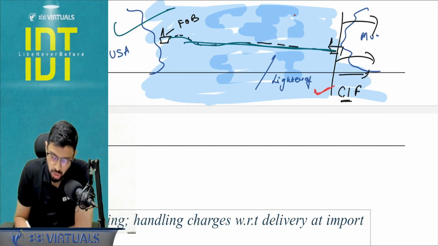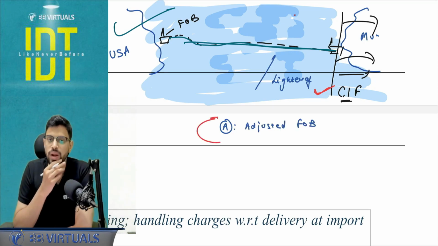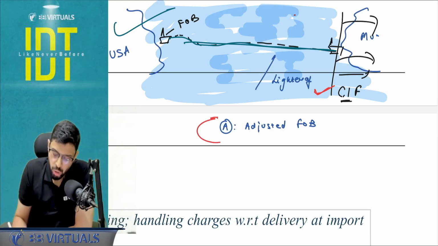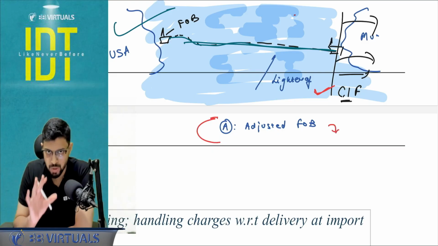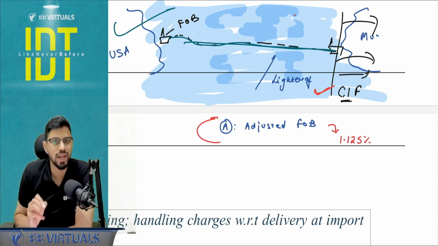So first I want you to calculate A, that becomes, I think you know this method, adjusted FOB. So adjusted FOB that you are going to calculate, please don't add light rate charge here. Don't add light rate charge as a part of the adjusted FOB, because you are going to be picking insurance cost. I'm assuming in the question that the insurance cost is not available. So we are going to be picking 1.125% of the adjusted FOB.